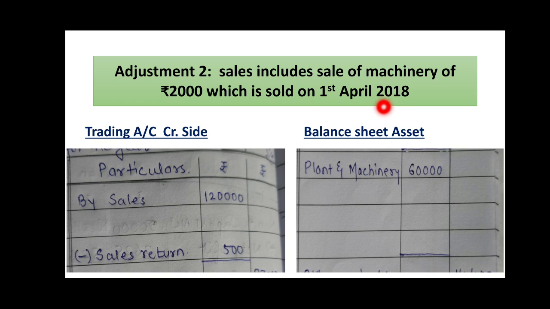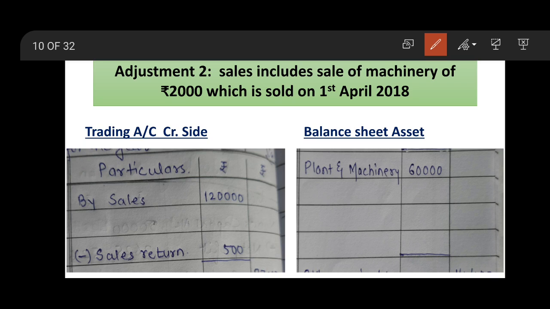we are preparing the accounts for 2019, means it is wrongly recorded. Therefore, this 2,000 of sales will be deducted from the sales on the credit side of trading account. So sales is already written, out of it less machinery sold which is wrongly recorded, so rupees 2,000. Now from this 120,000, deduct this 2,000 and also this 500 and take the amount outside. 117,500 will be your sales amount in the outer column.